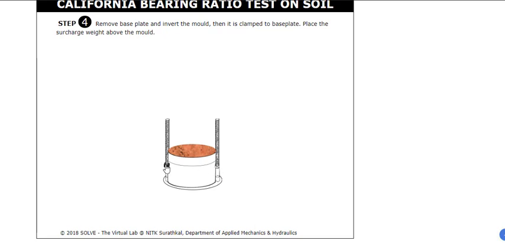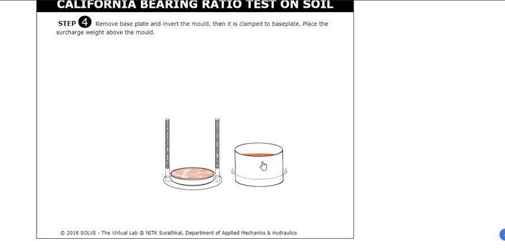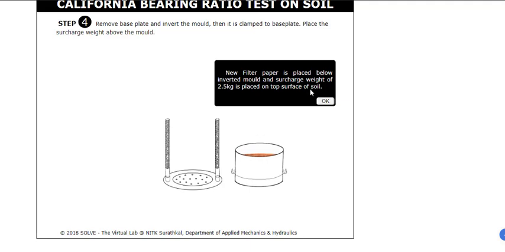Detach this now and take out the mold from here. Remember, you have put a spacer disc. So now you are rotating this, because you have put this disc, there is some space, and this is what we wanted. That's why we put this spacer disc. Remove the filter paper, take this out, and a new filter paper is placed.